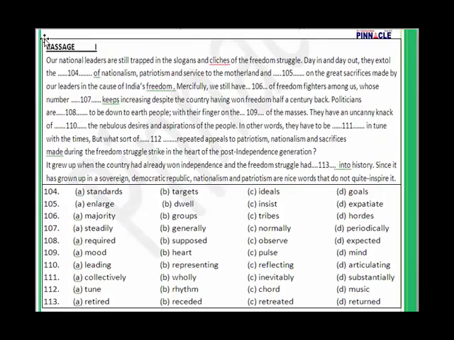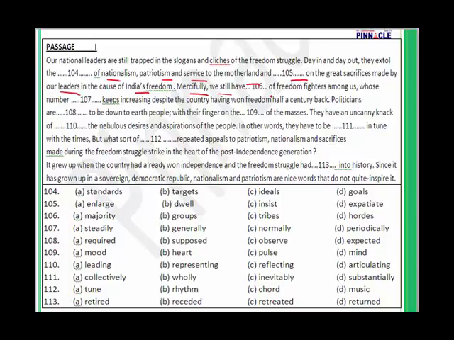Our national leaders are still trapped in the slogans and cliches of the freedom struggle. Day in and day out, they extol the dash of nationalism, patriotism and service to motherland, and dash on the great sacrifices made by our leaders in the cause of India's freedom.